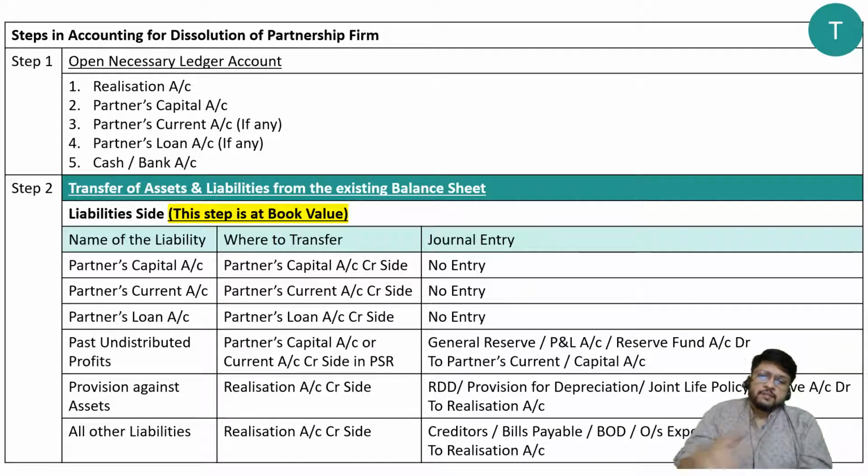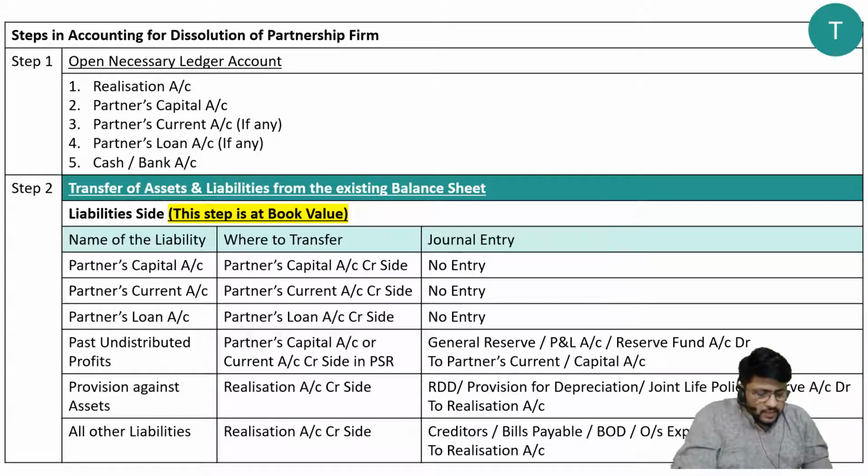So the entry will be: something of liability side is required to be closed, so whatever you want to close, that will have to be debited. Entry will be general reserve account debit, P&L account debit, reserve fund account debit to partner's current account or partner's capital account. Please remember, if you have transferred it to current account, you cannot again transfer it to capital account. Either current account or capital account. If the problem has current account, then you will have to transfer it to current account and not to capital account. But if the problem does not have current account, then it should be transferred to partner's capital account in their profit sharing ratio.